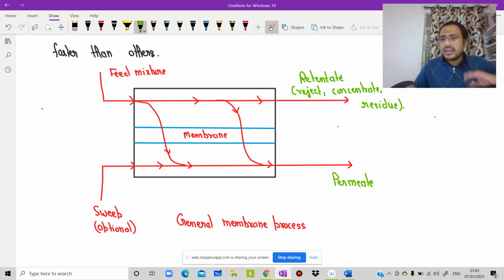Suppose I have this membrane, and this is the feed. Something is going to pass out and something is going to be retained, that is not going to pass through it. So this one is retentate and this one is permeate. As in filtration, this one is filtrate and this one is deposited solids, just to make you understand.